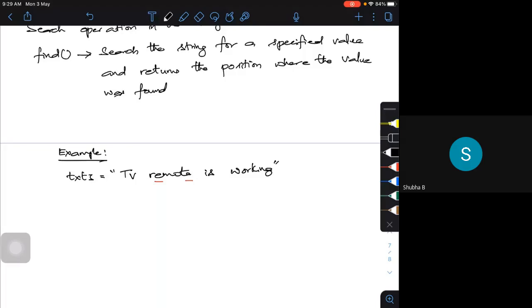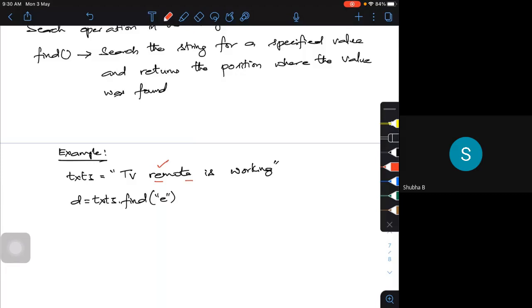If I want to search for the first occurrence of it, what I'm going to do, say for example, is D is equal to text 3 dot find. I want to search for the string E. I'm going to search for the first occurrence. So the first occurrence is here.